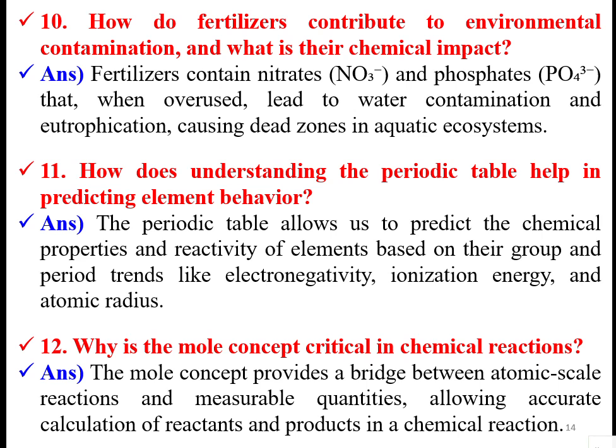One mole of a substance is equal to its molecular weight. We must remember that. That mole will have 6.023 × 10^23 molecules, or if it is an atom, 6.023 × 10^23 atoms. That is called the Avogadro number.